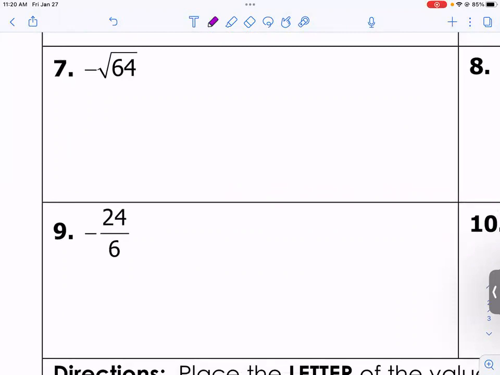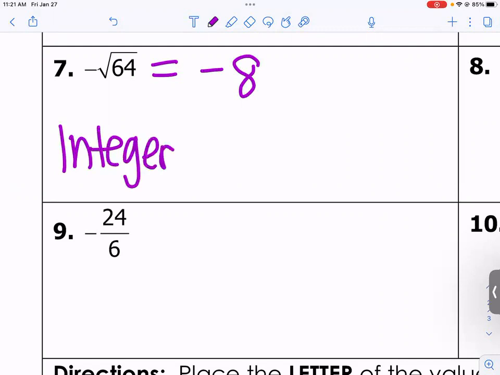Wait a second. Negative square root of 64. Now, don't jump to conclusions because 64 is a perfect square. What's the square root of 64? Good. So this is really negative 8. So Jada, you're saying not natural, not whole. You're right, it's an integer. If I put it in the integer bucket, it's still a rational number.